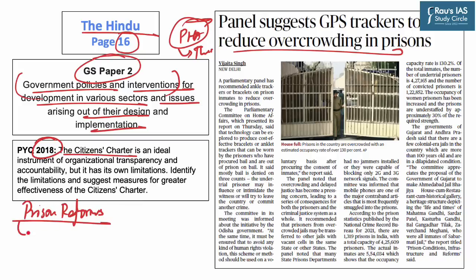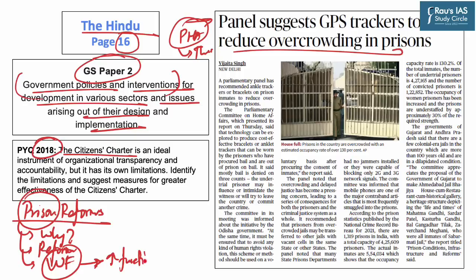And in this context, we will first discuss why there is a need for such prison reforms in the country. Then, we will discuss reform measures that have been undertaken by the government in the context of prison management. And before concluding, we will discuss a suggestive way forward, which will suggest measures that can be undertaken to improve the functioning of Indian prisons. Hence, let us start our discussion by discussing why we need prison reforms.